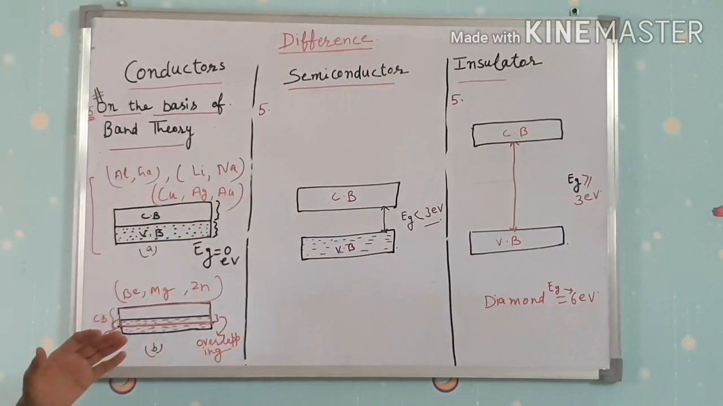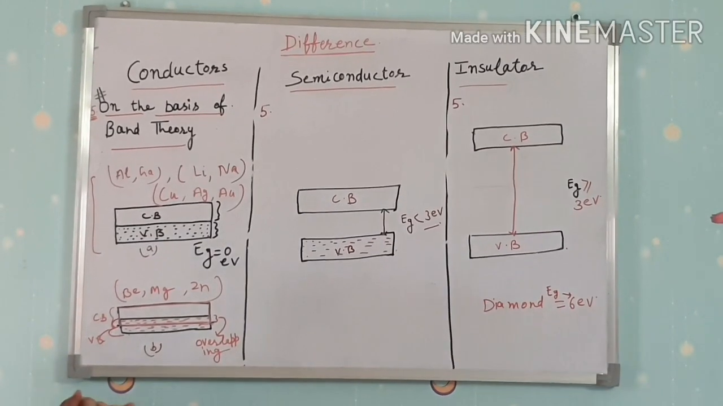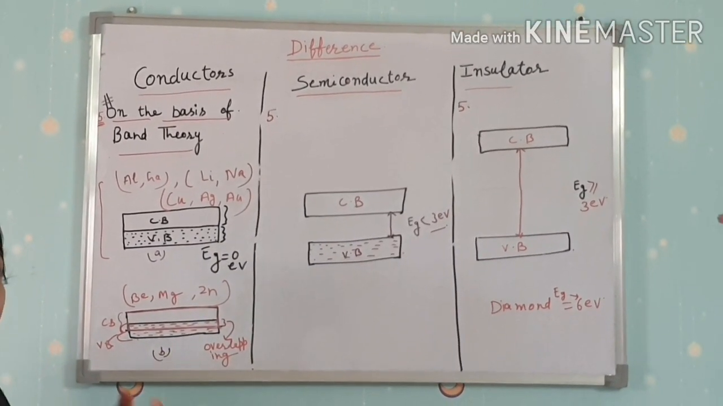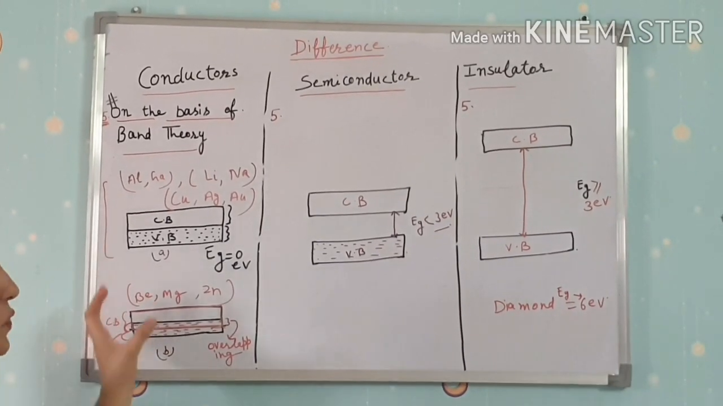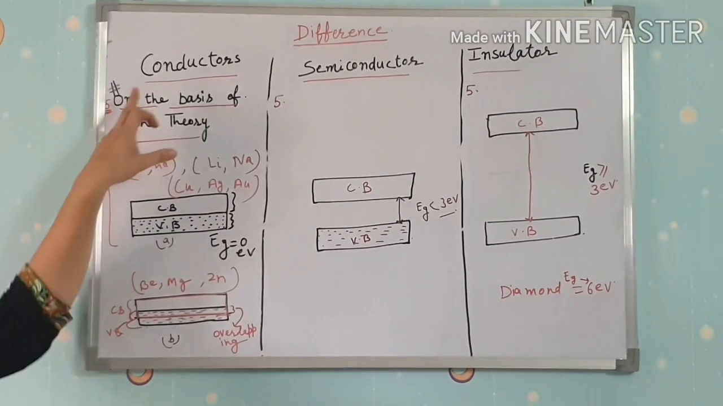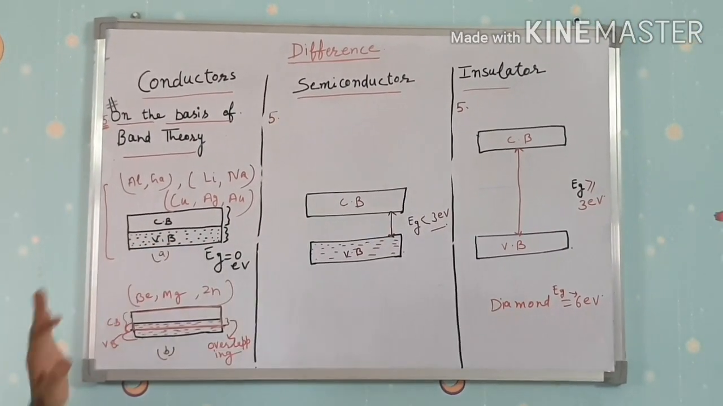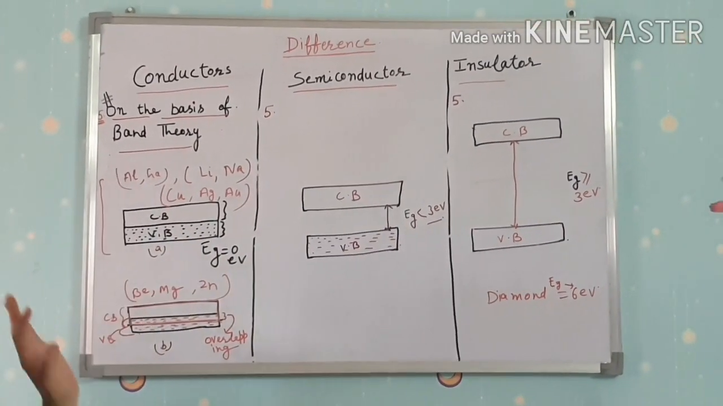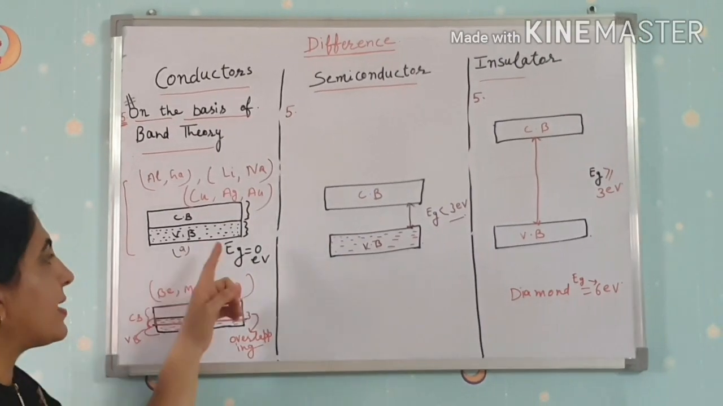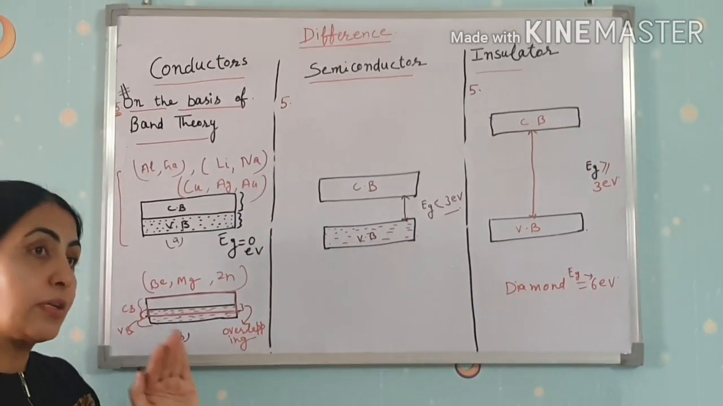Okay? The next difference is on the basis of band theory. In the previous lecture we studied valence band, conduction band and forbidden energy gap, so we use that here. There are two types of structures in the case of conductors. The first structure is that the valence band is fully filled, the conduction band is empty, and the gap between them is nil, that is 0 electron volt.